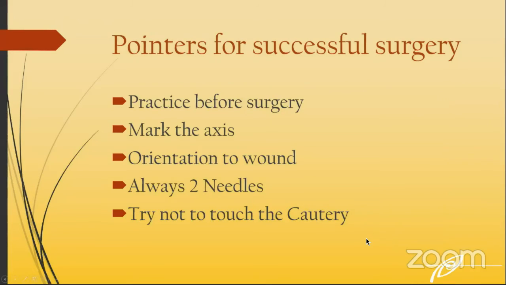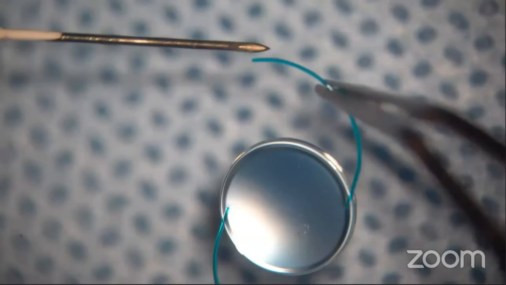So how do you graduate from the other surgeries to this surgery and make this surgery a successful surgery? These are a few pointers that I can give. Firstly, you have to practice before the surgery, then mark the axis and orientation to the wound, which is important. And I always stress on using 2 needles at a time, and try not to touch the cautery to the flange.